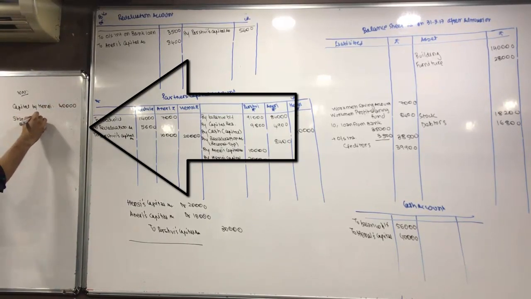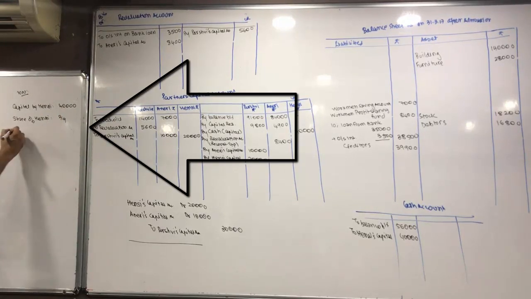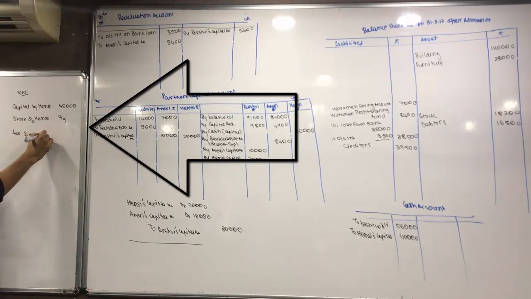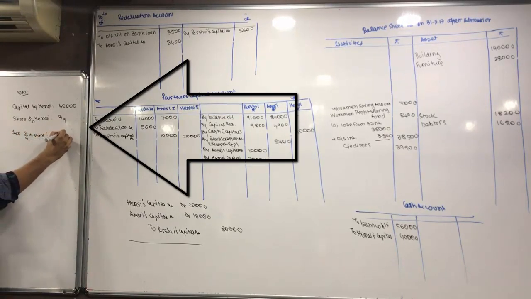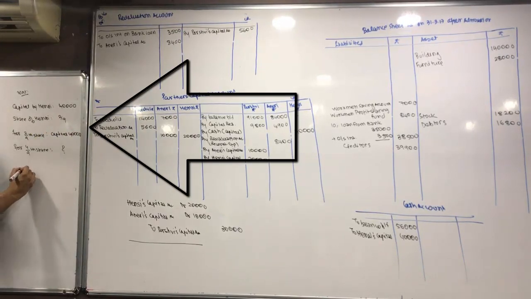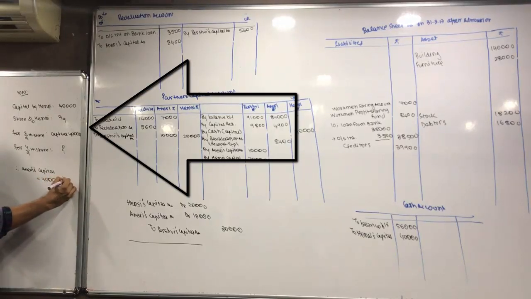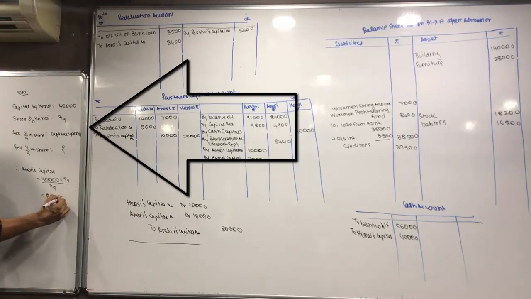Share of Hensey 2 by 9. So for 2 by 9th share, capital is 40,000. Aneri's capital is equal to 40,000 into 4 by 9 upon 2 by 9, which is equal to 80,000.